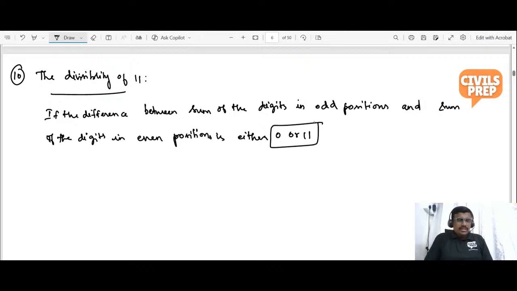So what we have stated is the sum of the digits in the odd positions and the sum of the digits in the even positions. If the difference is either 0 or 11, then the number is divisible by 11.